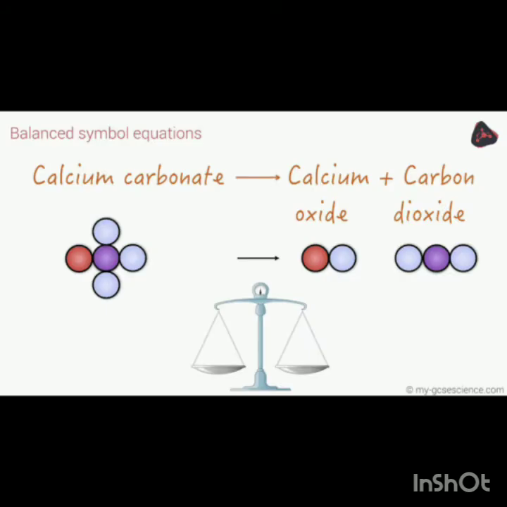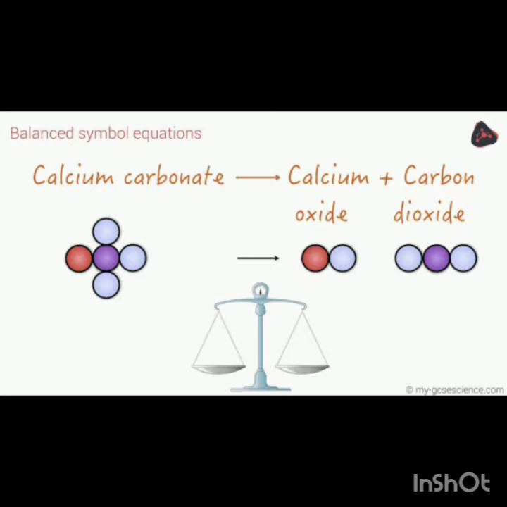As you can see, calcium carbonate is the reactant which has 5 atoms of different elements. Now, when it decomposes, it gives 2 products: calcium oxide, which has 2 atoms, one of calcium and the other of oxygen, and carbon dioxide, which has 1 atom of carbon and 2 atoms of oxygen.